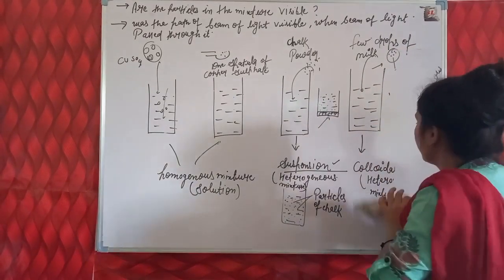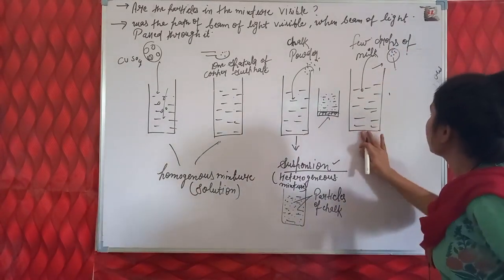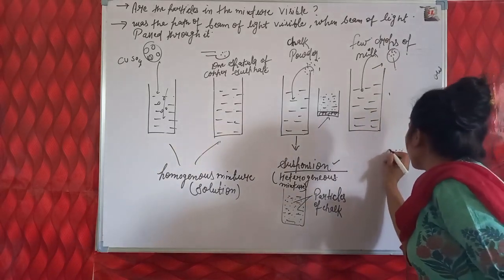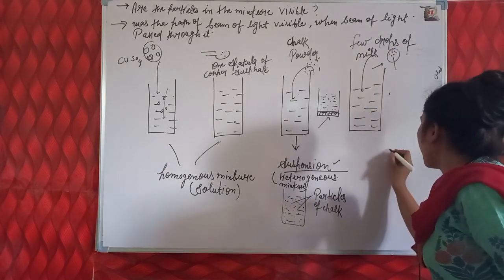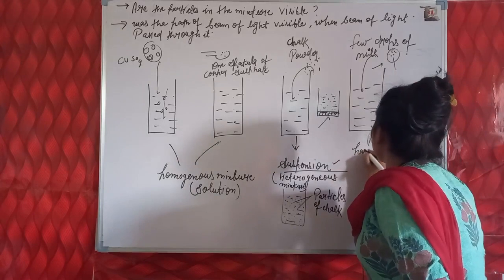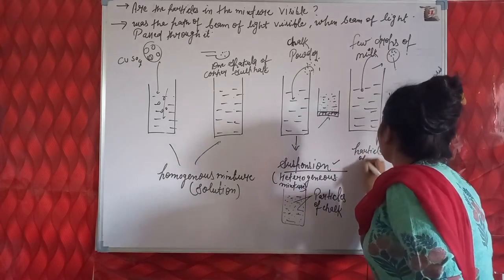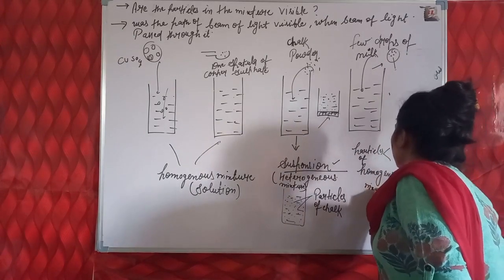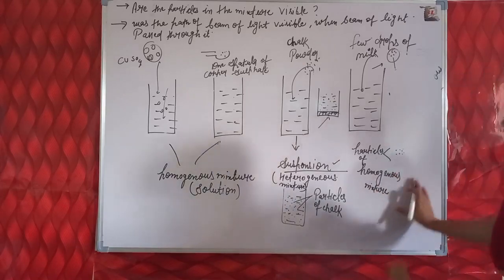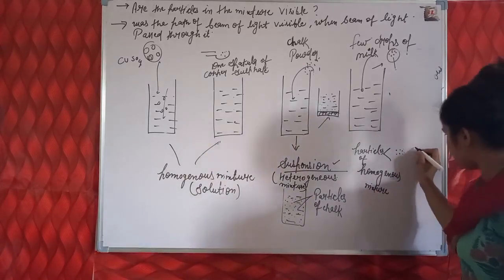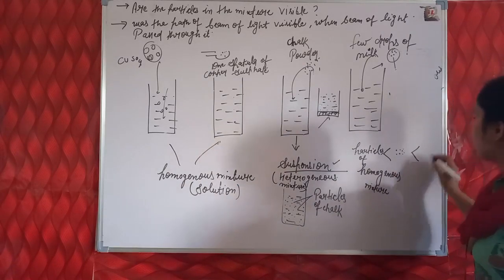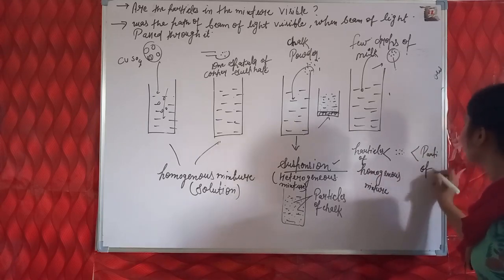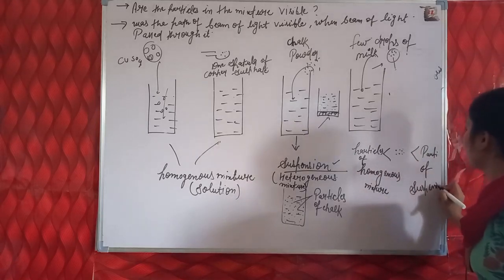Let's understand this point: the particles of milk are bigger than the particles of a homogeneous mixture and smaller than the particles of a suspension.